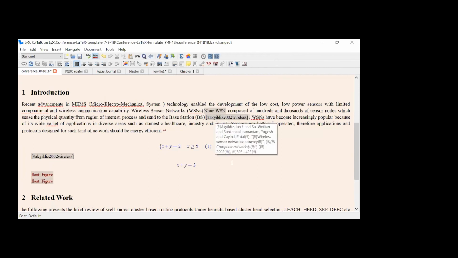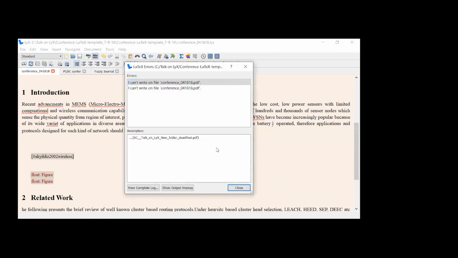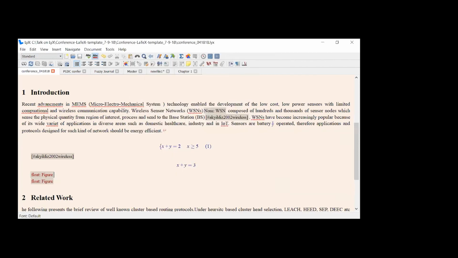So when I generate the PDF, it will appear as 1 because my citation style is by ID, not by author and year. Author-year style is of the Elsevier publisher, not of IEEE. So let me generate the PDF for the same. This error is coming because I'm not closing the PDF file.